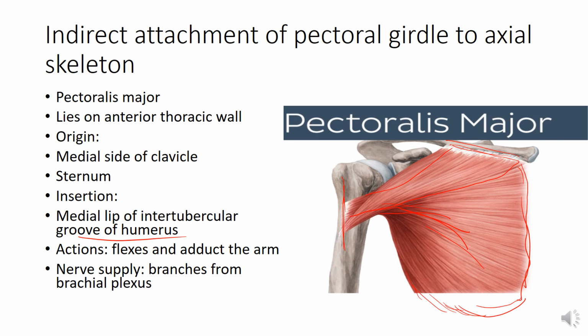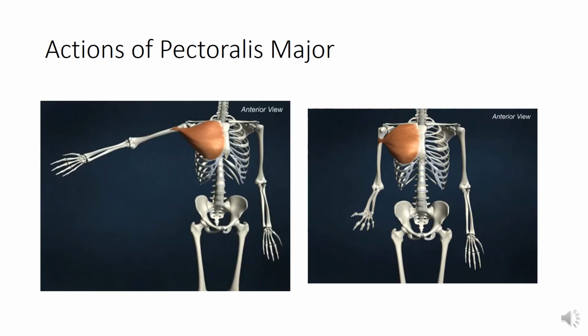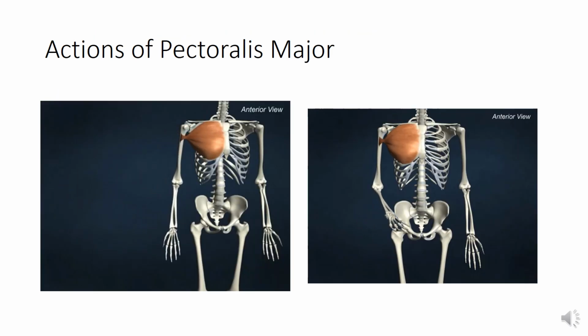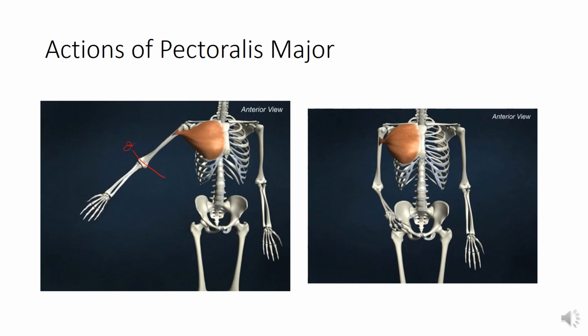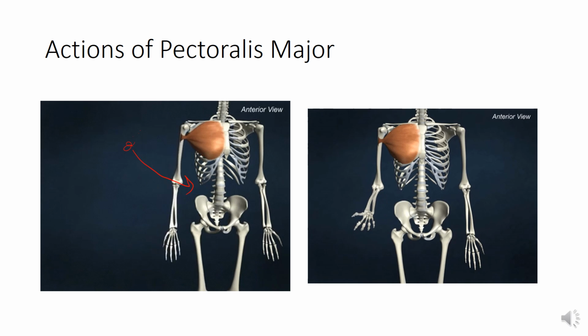Actions of this muscle are it flexes, adducts and medially rotates the arm. Its nerve supply is branches from the brachial plexus. So here you can see the action of pectoralis major muscle. Now this is the action of adduction. The limb is abducted here in the first position, so it is lying lateral. Then the movement towards the midline is the adduction. So you can see here it is producing adduction of the arm at shoulder joint.